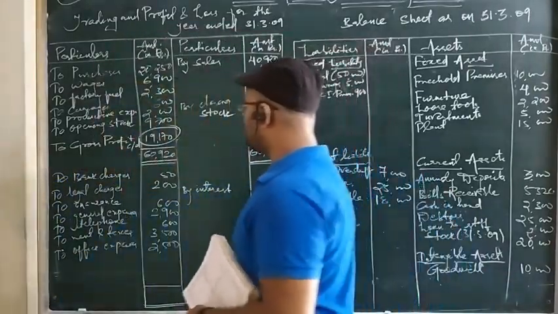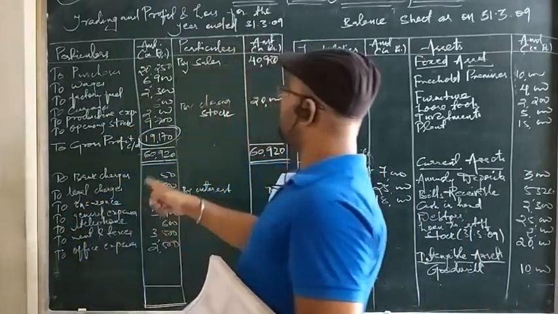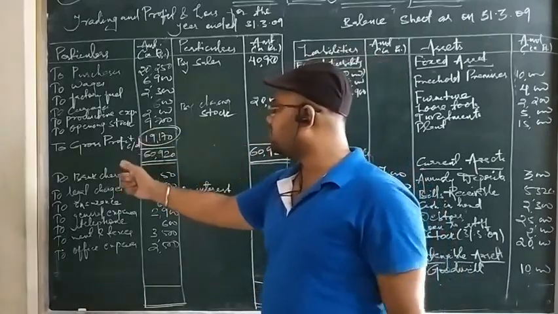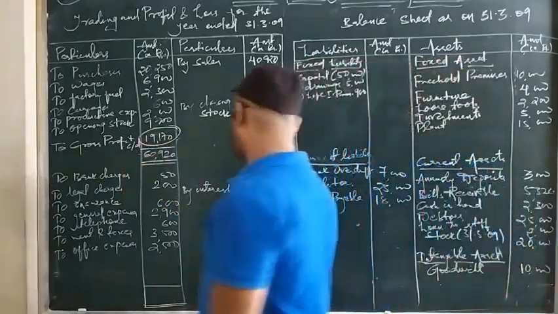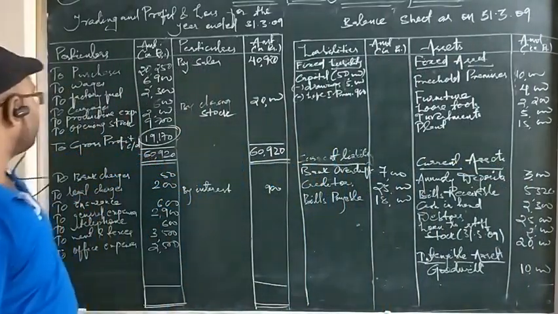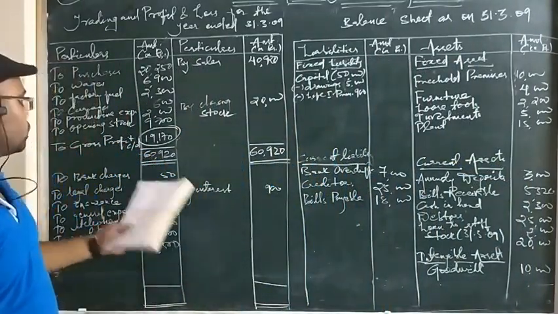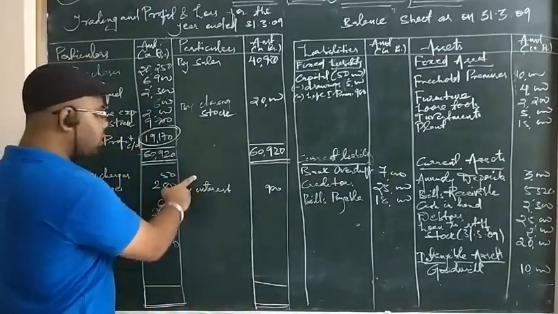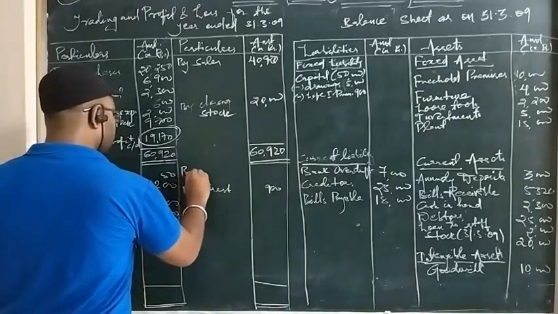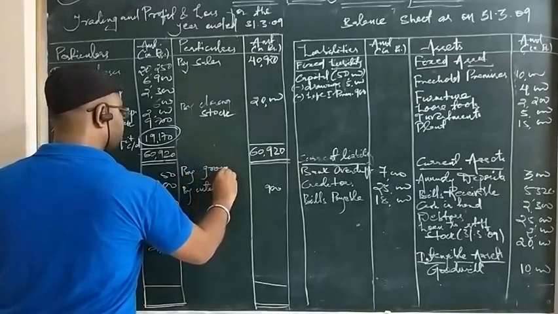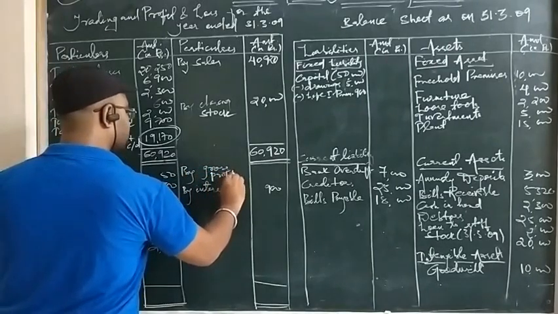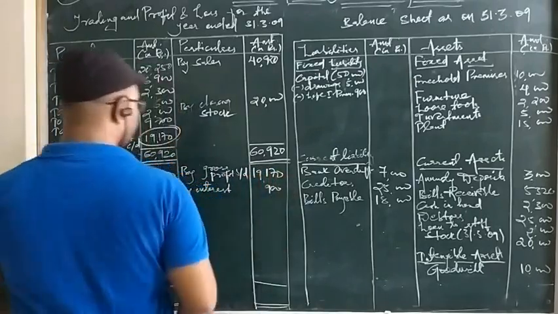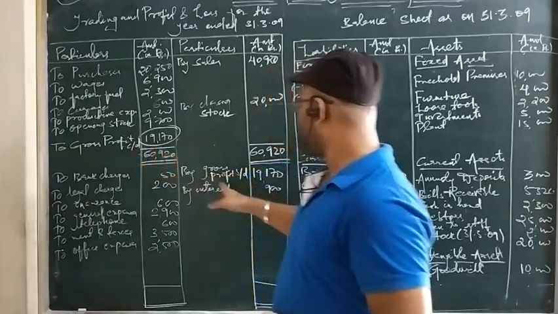Now we will make the total of indirect expenses and indirect income. Before that, we have to transfer this gross profit to the opposite side in the profit and loss account. Gross profit is written on the debit side of the trading account, which means it will go to the credit side of the profit and loss account. So we write here, by gross profit brought down. That is the reason I left space here. The amount is 19,170. So see, I have transferred the gross profit to the profit and loss account.